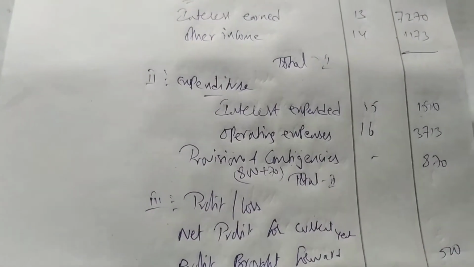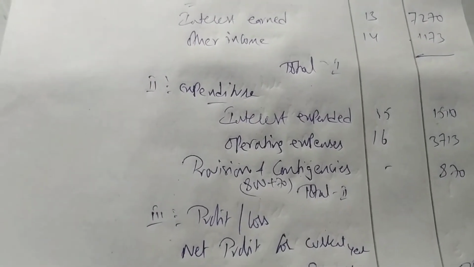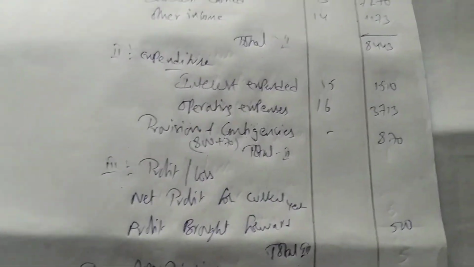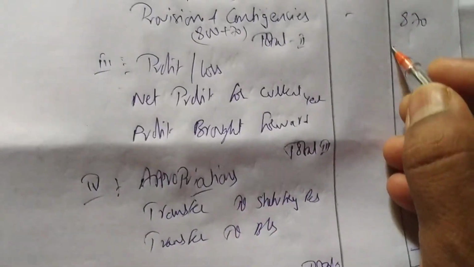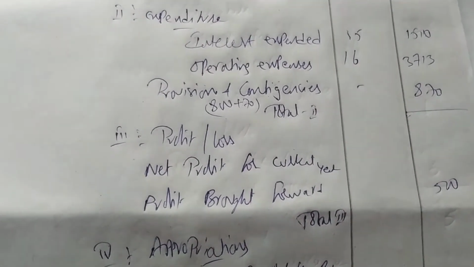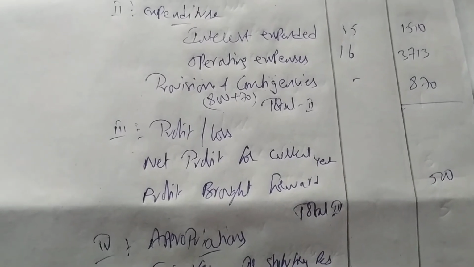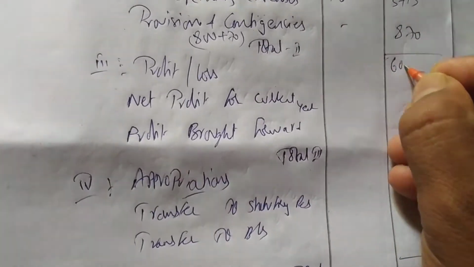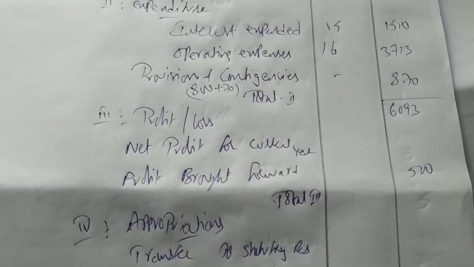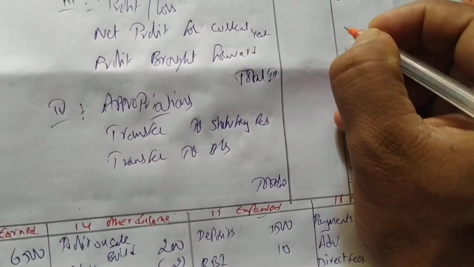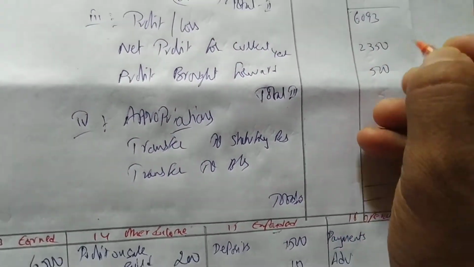We'll do the total of income first. 7270 plus 1173, we are getting 8443. Total income is 8443. Now we have to do total of expenditure: interest expended 1510 plus 3713 plus 870, 6093. Okay, 8443 minus 6093 you deduct, you get 2350. So current year profit is 2350.